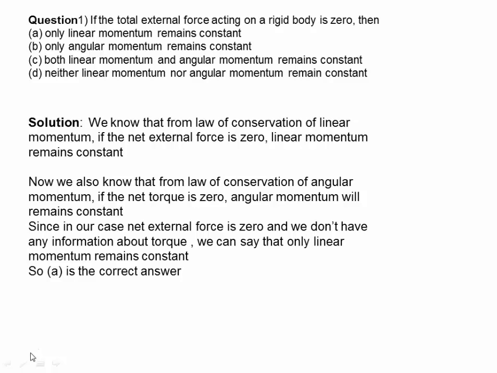Now we know from the law of conservation of linear momentum, if the net external force is 0, linear momentum remains constant. So in this case, since the net external force is 0, linear momentum will remain constant. Now we also know that the law of conservation of momentum says that if the net torque is 0, angular momentum will remain constant. Since in this case there is no information about net external torque on the rigid body, we cannot say anything about the angular momentum of the rigid body. So only option A is correct in this case.